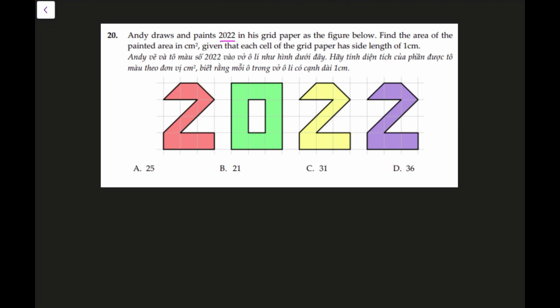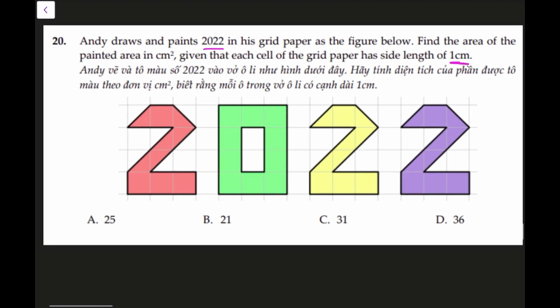20th, the last question of the geometry section. Andy draws and paints 2022 in his grid paper as shown below. You have to find the area of the painted area in centimeter square. Each of these little squares on the grid is 1 centimeter each. All right, now this is an easy number actually if you look at it, because the 2 is repeated 3 times, so we can just find the area of one of these 2's and multiply it by 3, and then find the area of the 0, and then our job will be done.